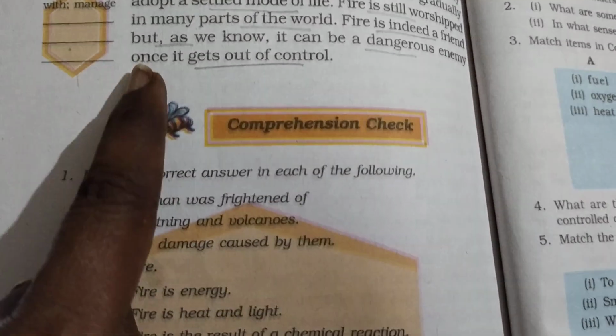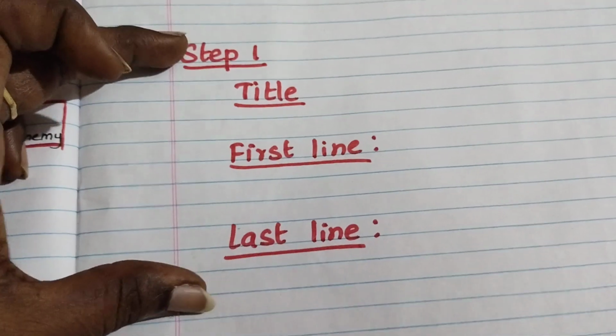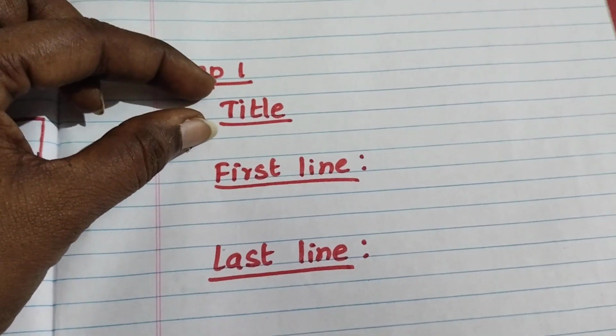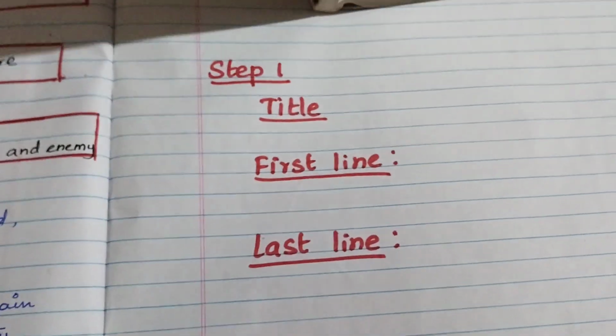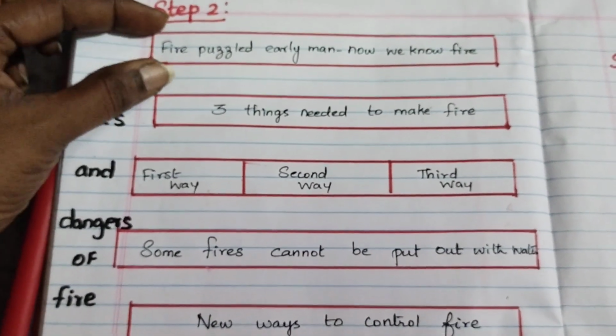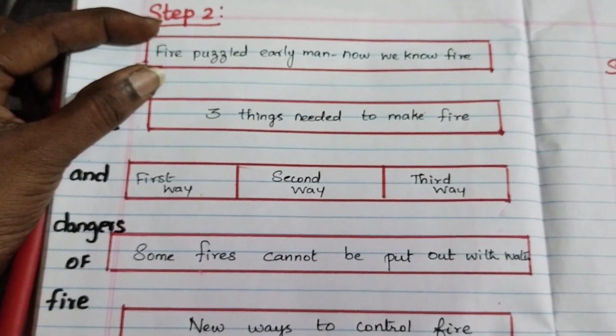Fire is indeed a friend, but as we know, it can be a dangerous enemy once it gets out of control. This is the last line. So the first step is you have to write the title, the first line and the last line of the content. Then the second step is, so first we learned that fire puzzled early men.